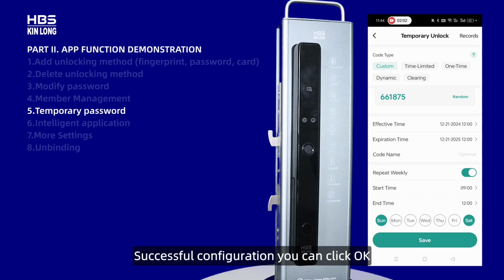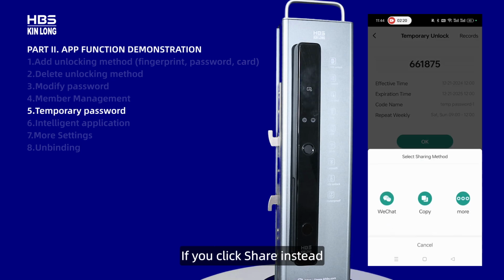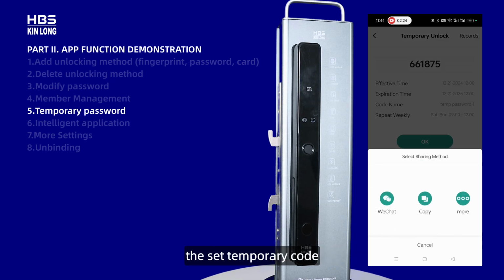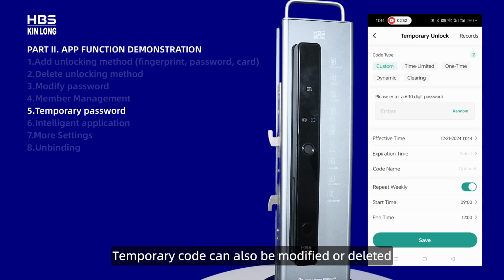Click on Save. You can click OK. If you click Share instead, you can choose the sharing method to quickly share the set temporary code with those who need it. Temporary code can also be modified or deleted.